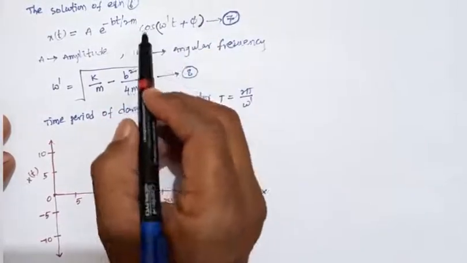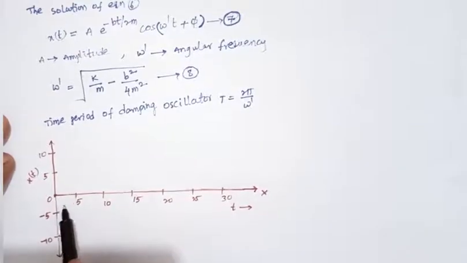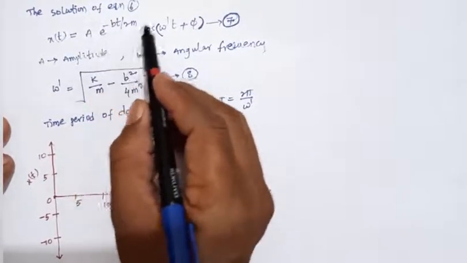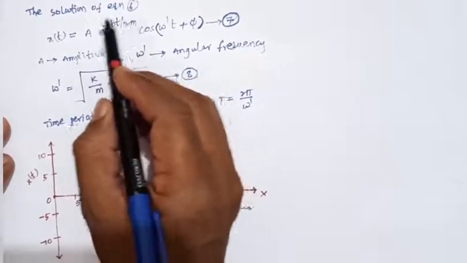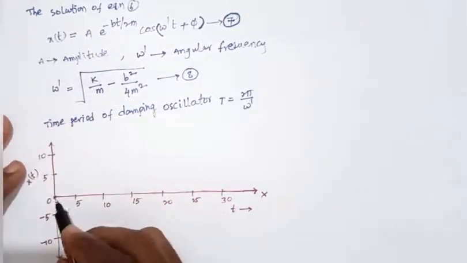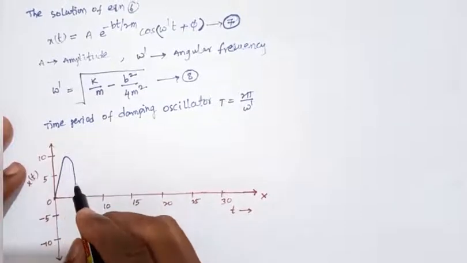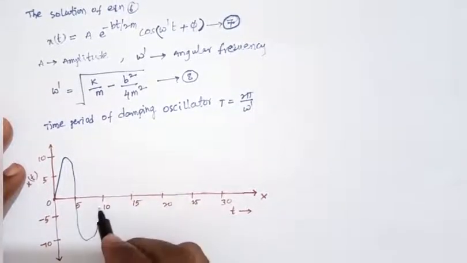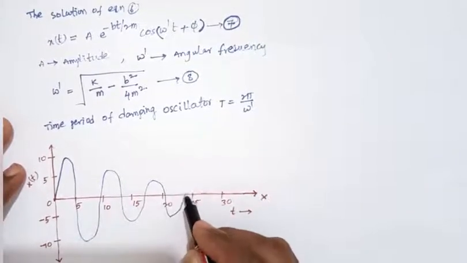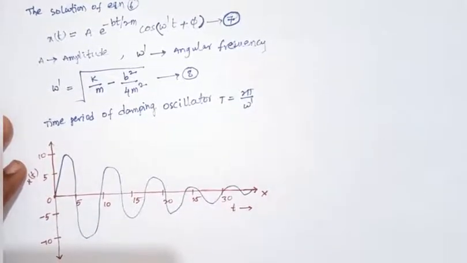Here the term is the same as simple harmonic motion, but as the time increases, what happens? The exponential value decreases. When the exponential value decreases, the displacement also decreases. The graph will be like this, so the exponential value decreases with time.